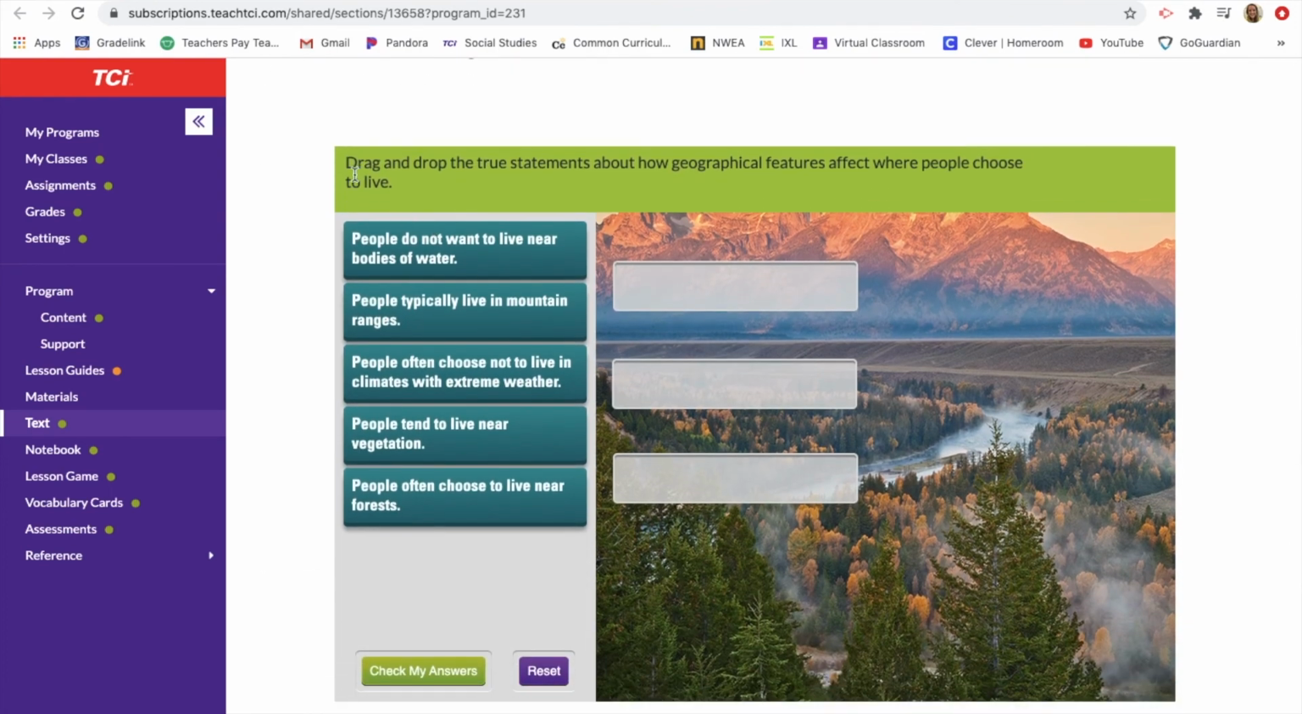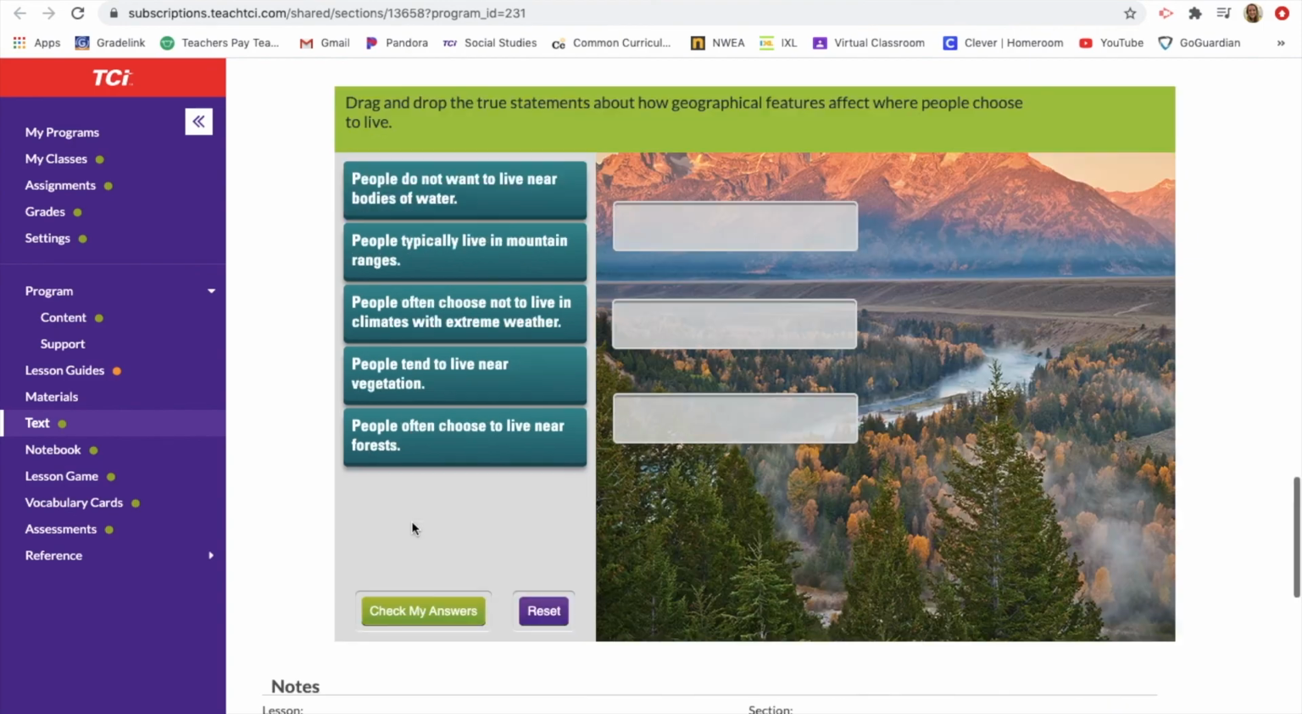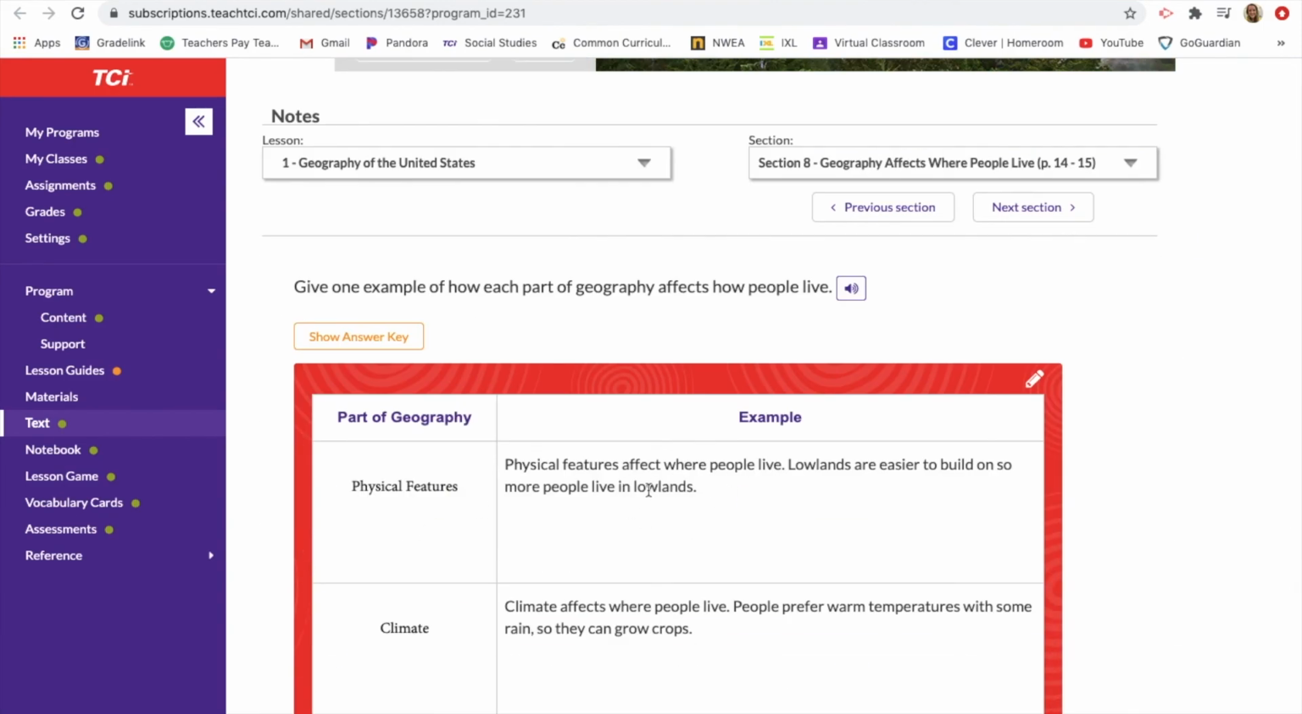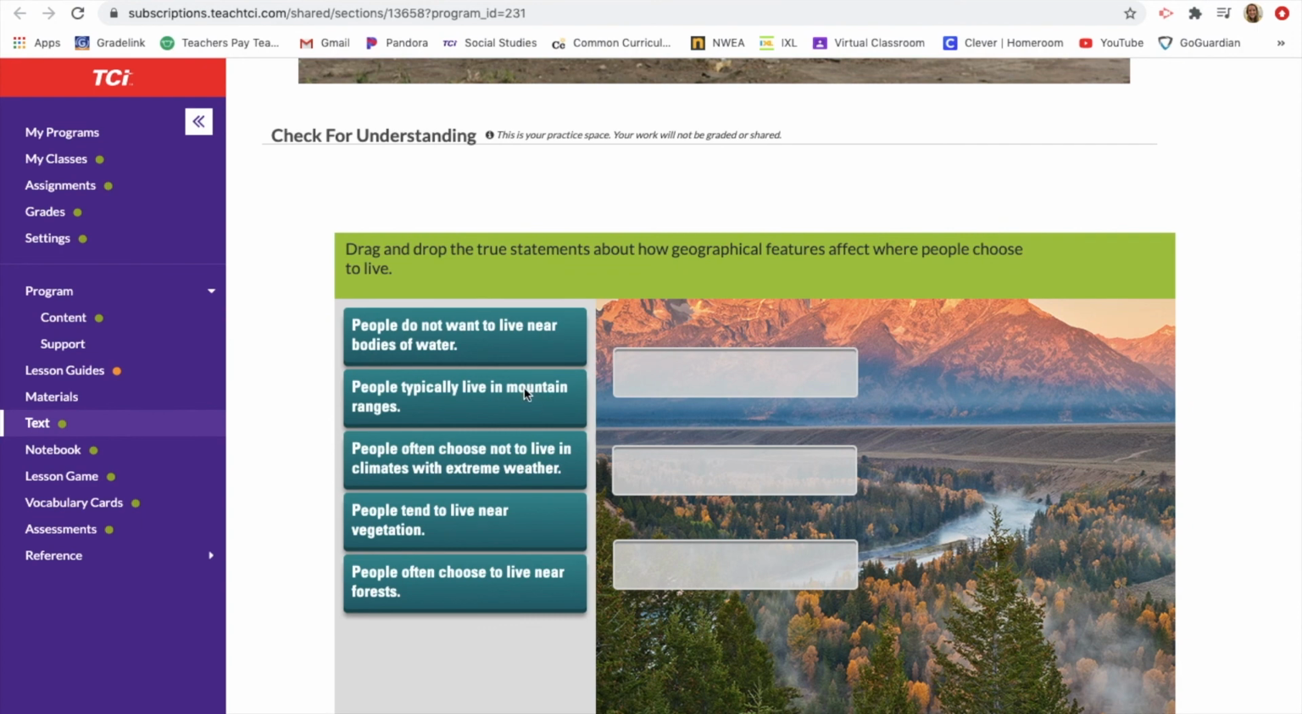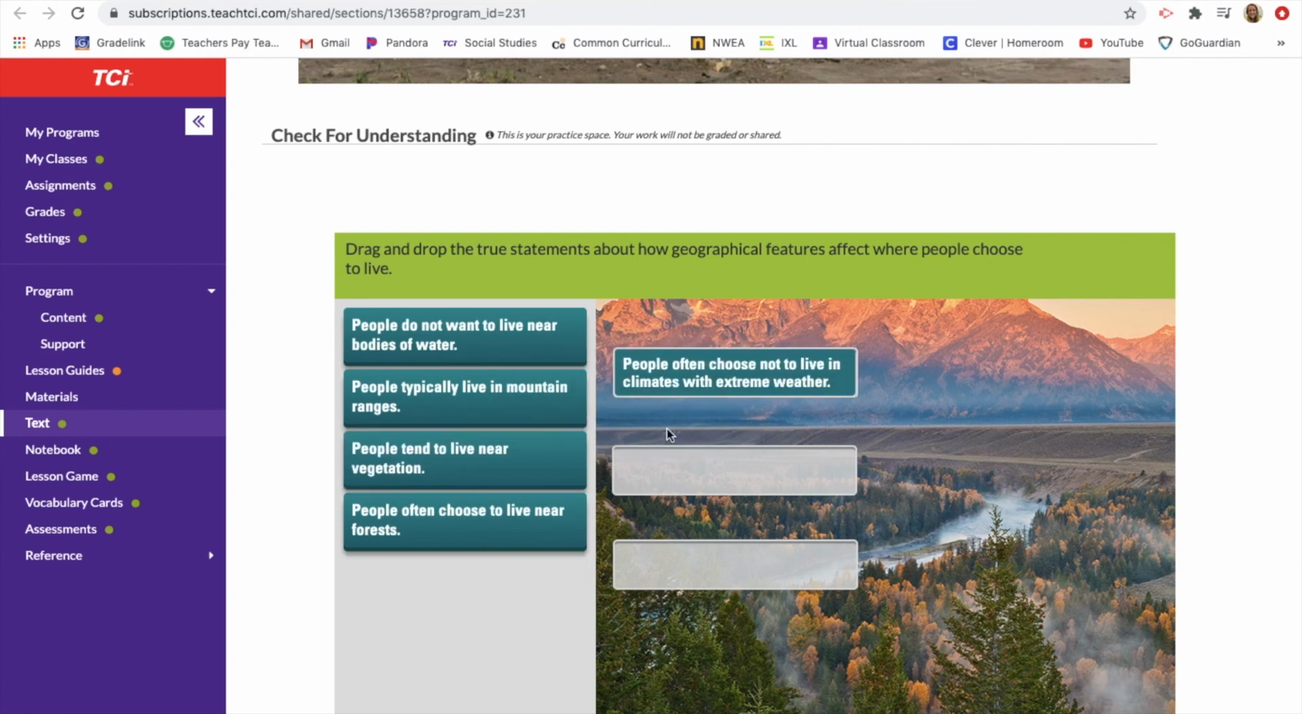Alright, so then you can do this on your own. It says drag and drop the true statements about how geographical features affect where people choose to live. People do not want to live near bodies of water. People typically live in mountain ranges. And we saw down here that people choose to live in lowlands, so where it's flat. So I know that's not true. People often choose not to live in climates with extreme weather. So it'd be a lot of places like Wisconsin. If it's really, really cold, some people choose not to live there. So I know that is true.